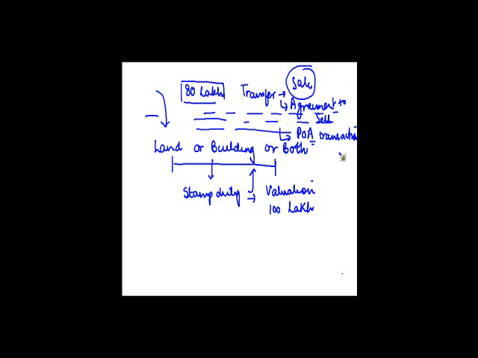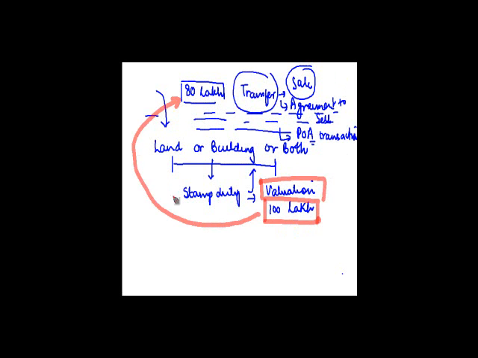In either of these three cases, the value which will be considered for the purpose of capital gains will be the stamp duty valuation if it is less than the value which has been adopted by the taxpayer. If he would have adopted a value of 120 lakh, there is absolutely no issue. This 120 lakh is the one on which you pay capital gains tax.